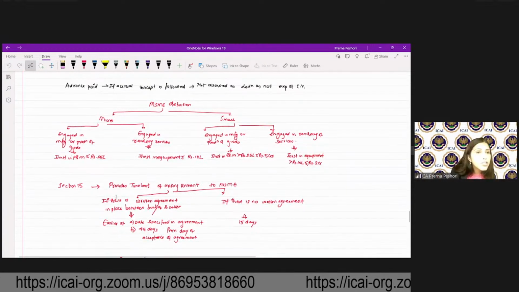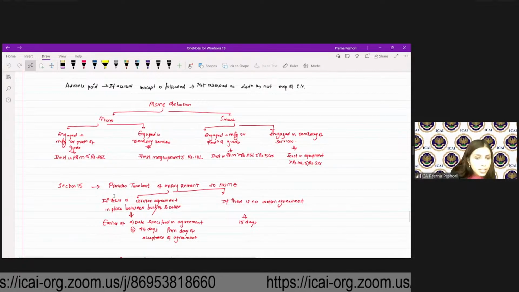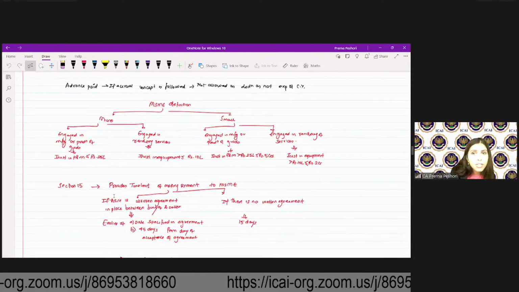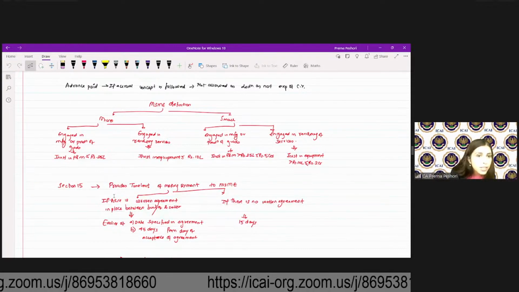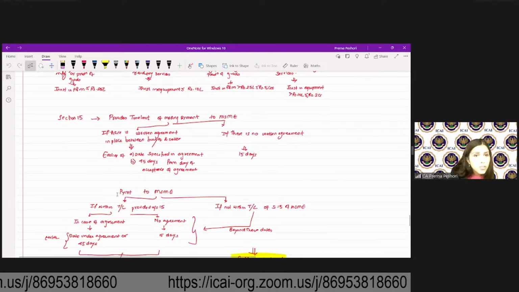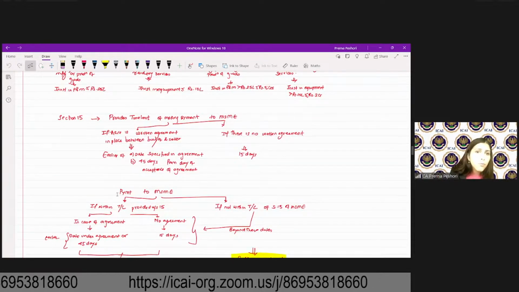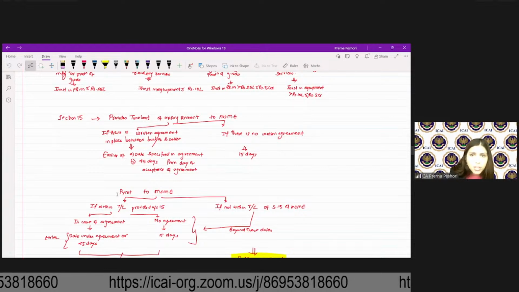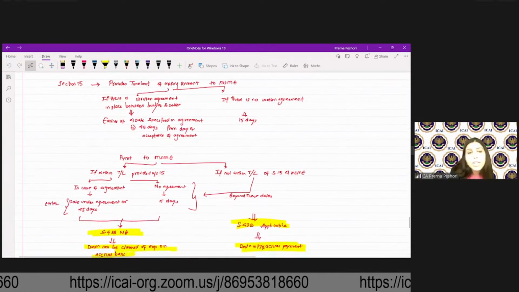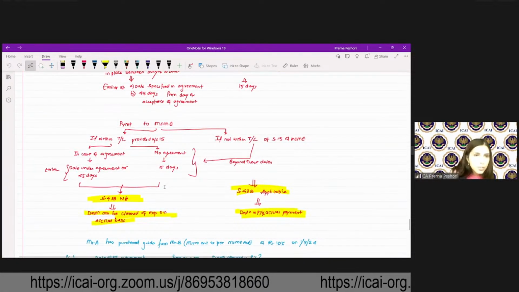MSME is engaged in the manufacturing or production of goods or engaged in the rendering of services. There are investment requirements. This is the micro enterprise, small enterprise. Also, there are the investment in equipment limits or plant and machinery limit. Section 15 provides that if there is a written contract, then earlier of date specified in agreement or 45 days from the date of acceptance of agreement. If there is no written agreement, 15 days. So if the time limit under 15 is not followed, then there will be disallowance of the expenditure.